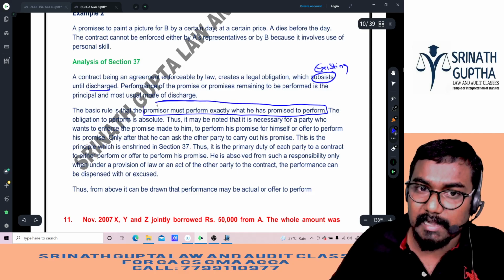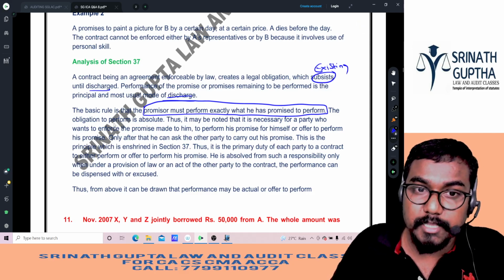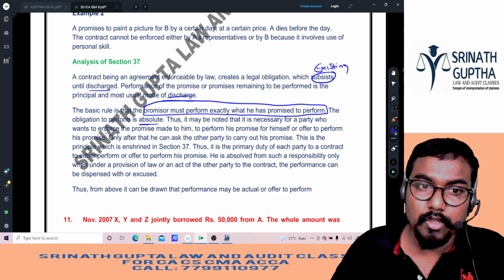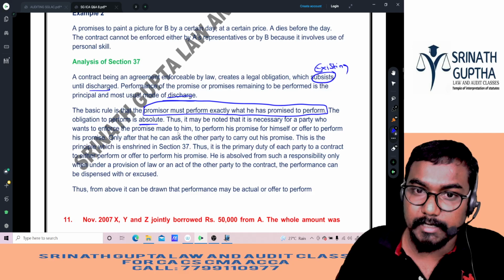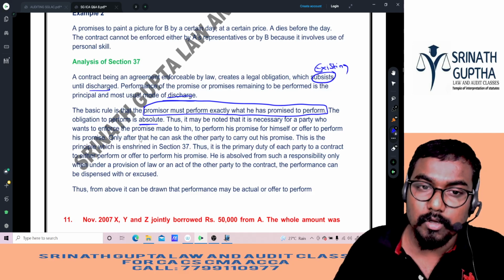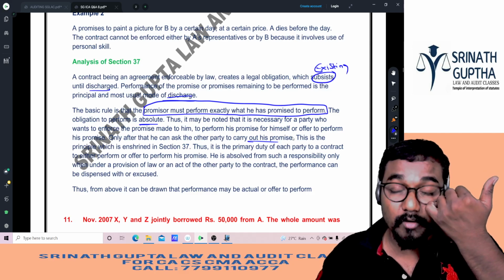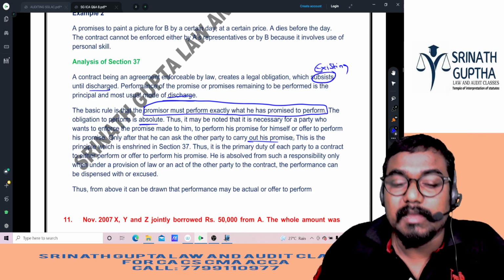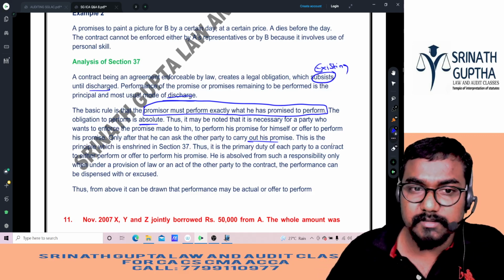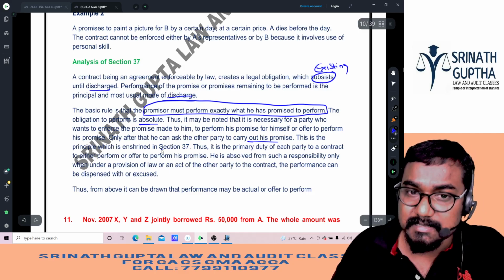So, say a promisor said, I'll give you a bike on 31st March. He has to give the bike on 31st March only, not at a later point of time. The obligation to perform is absolute. It may be noted that it is necessary for a party who wants to enforce the promise made to him to perform his own promise or offer to perform it. Only after that can he ask for performance from the other party. If I am unable to perform my duty, how can I ask performance from the other party? I said I will teach you if you give the money. Without teaching, how can I ask for the money from you? I can't. So this is the principle which is incident in Section 37.